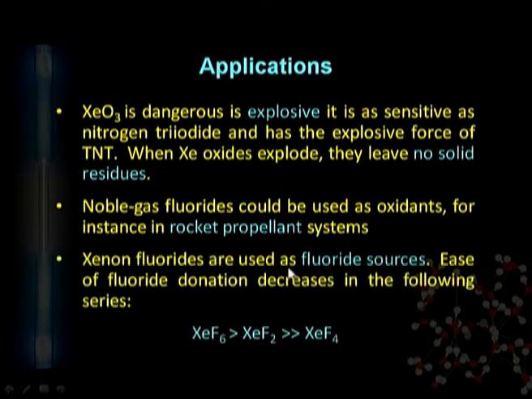Another very important application of xenon compounds is what? They are used as a fluorine source. The important sequence of the xenon fluorides is what? Xenon hexafluoride is the most fluorinating agent and xenon tetrafluoride is the least fluorinating agent. We know that xenon hexafluoride has the maximum number of fluorine atoms and xenon difluoride has the minimum number, but it is more fluorinating in comparison to xenon tetrafluoride.